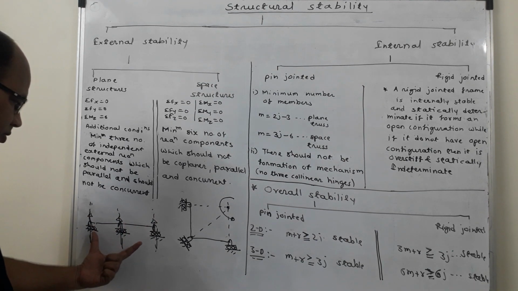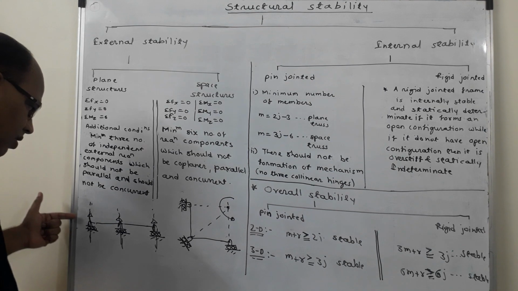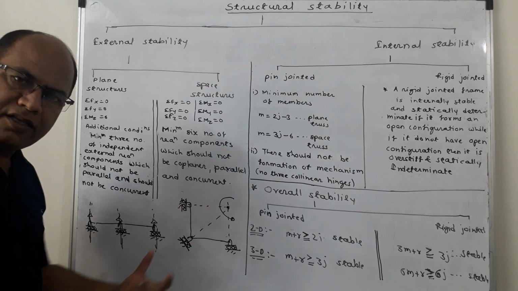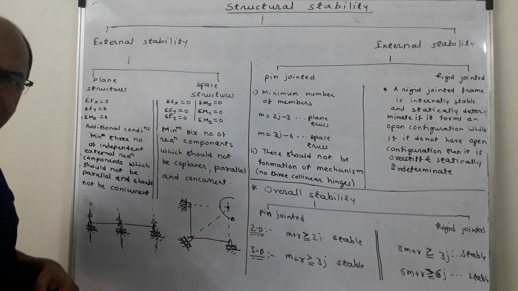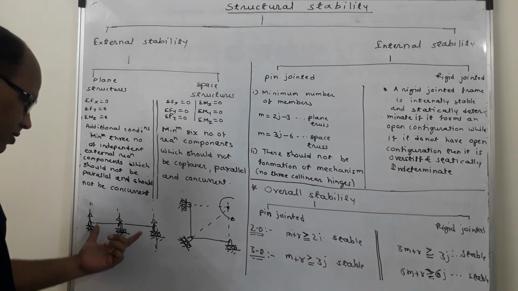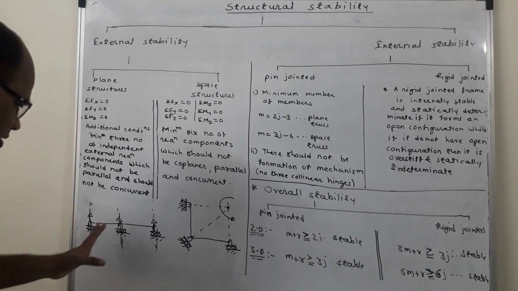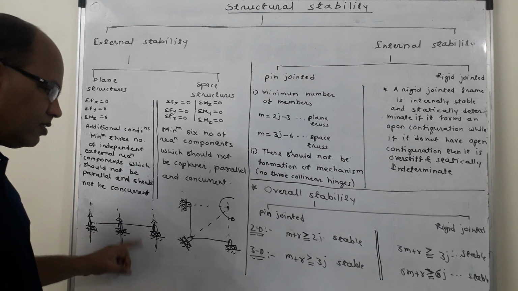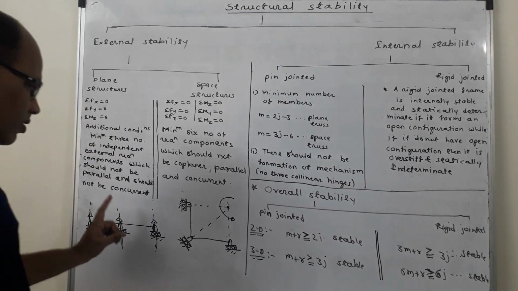So if such a support system is there and if a horizontal force acts on this structure or on this beam, what will happen is that the beam is going to translate in the horizontal direction. Means the supports will not resist this action. As such, it is not a stable structure, and it means that the forces or reactions provided by the supports should not be parallel to one another. This is the necessary condition in case of the stable equilibrium for a plane structure.